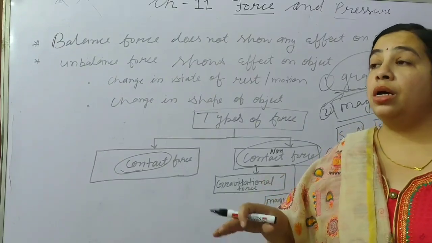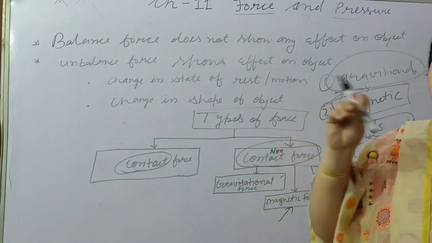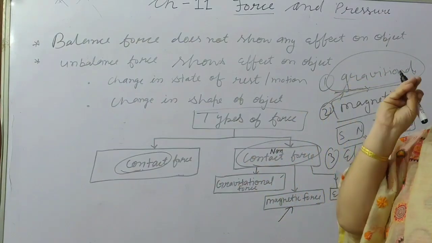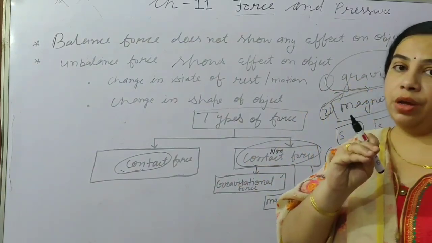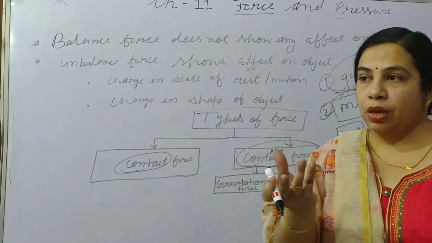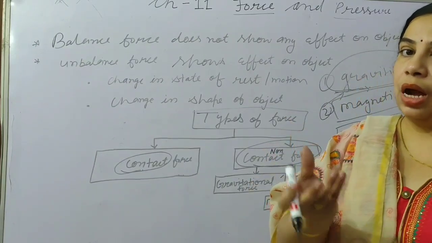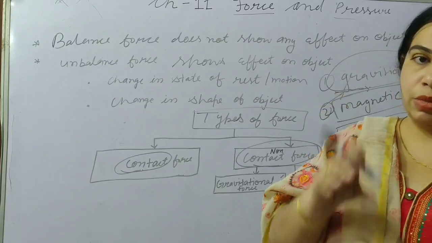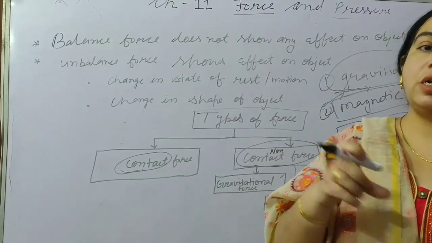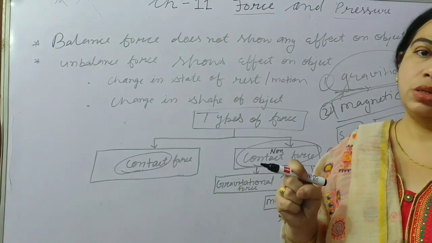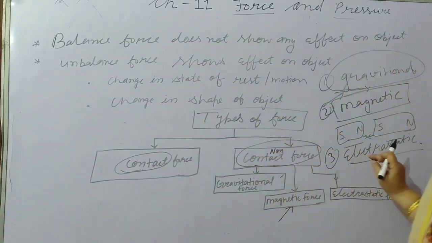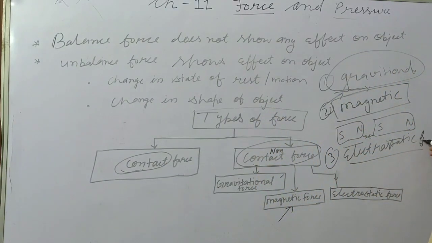That is due to the electrostatic force, because when you rub the scale with your hair, due to the dryness of the hair, an electrostatic force is produced, which lasts only for some time. Then it starts attracting small things. That is known as the electrostatic force.